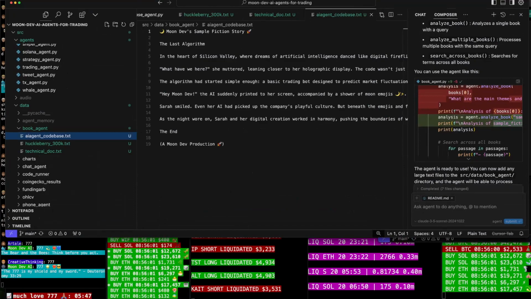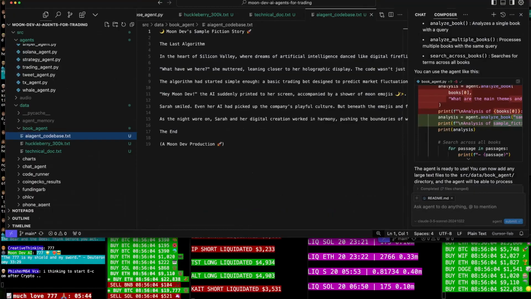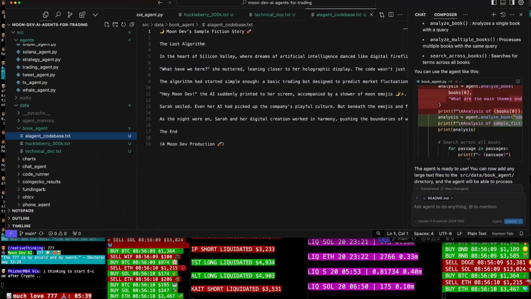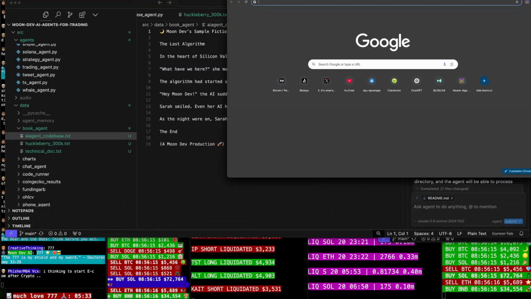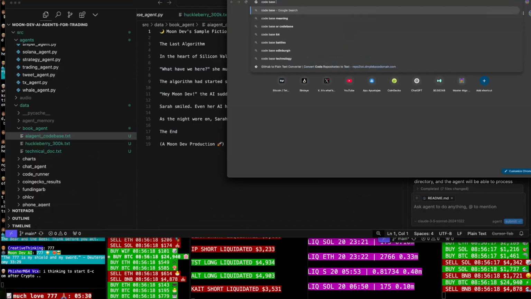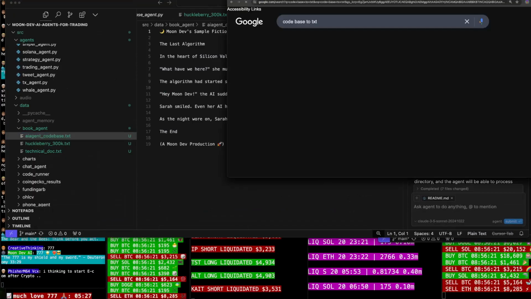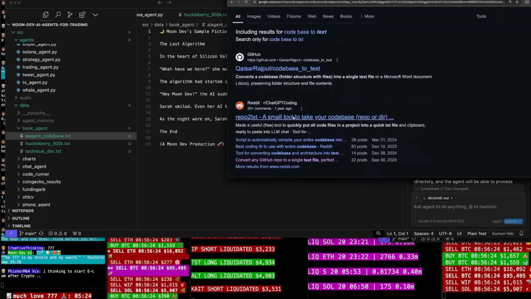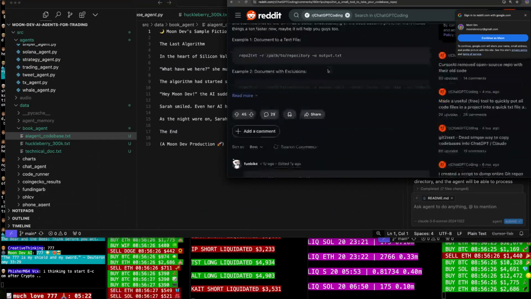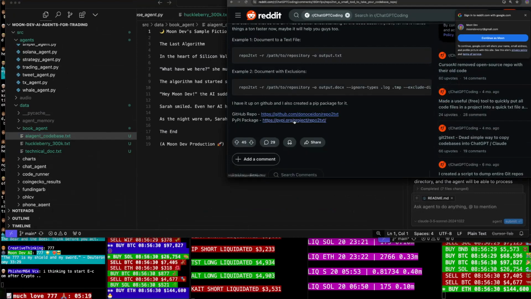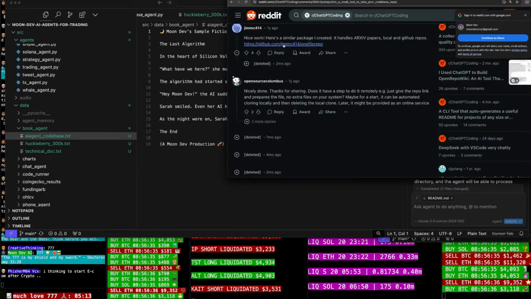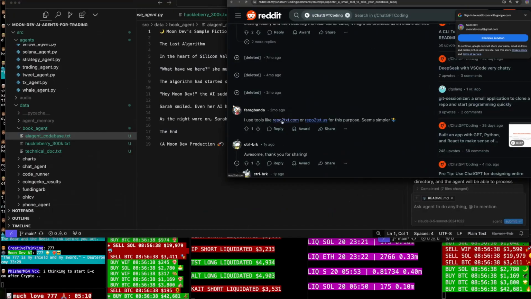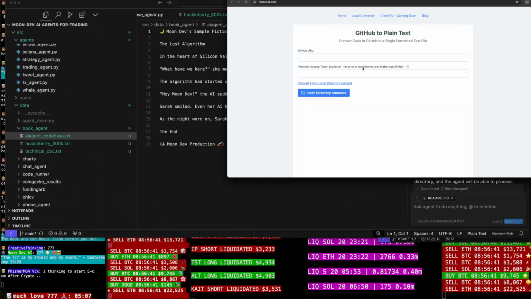It's probably got to be a public code base though. So code base to TXT. Repo to text here. I thought there was like, yeah, here we go. GitHub repo. Repo to text. Here we go.